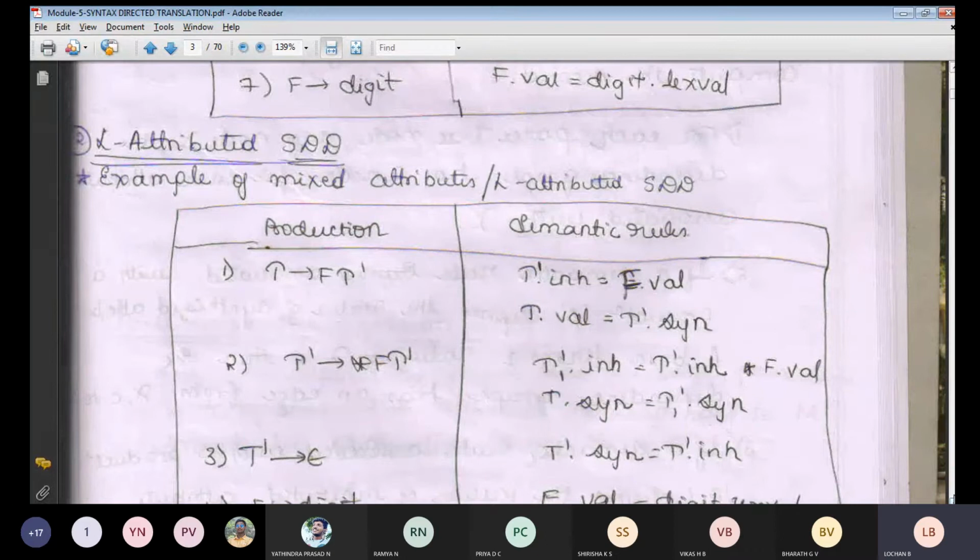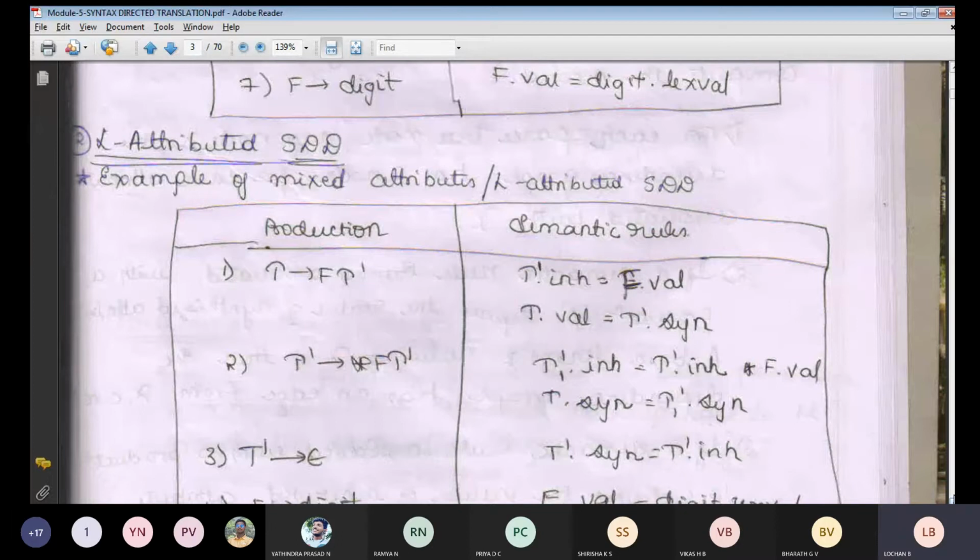See, one thing I want to tell you: in S attributed SDD we used to concentrate only on synthesis. Synthesis means only with respect to your children part. But in L attributed SDD we are going to make use of mixed attributes. Mixed attributes means we will be having inherited attributes. What does the inherited attributes concept indicate? Wherever you get the word inherited, you need to think that the particular value will be related to your parent node, to the siblings, and to the root node.